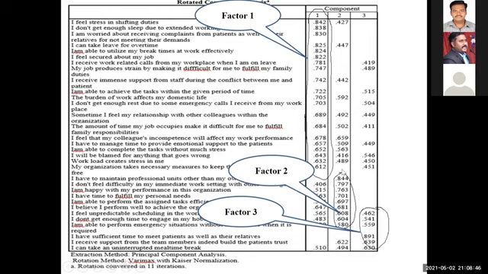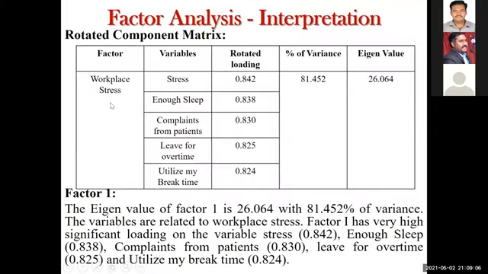These 10 variables form the second factor, and this one, sorry, it is wrongly marked, these 3 variables form the third factor. After segregating the factors in the rotated component matrix, your interpretation should be like this. I have written only for 1 factor, but it should be continued for the next 2 factors also. Just for a sample, I wrote it here.